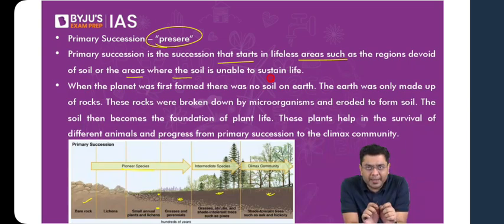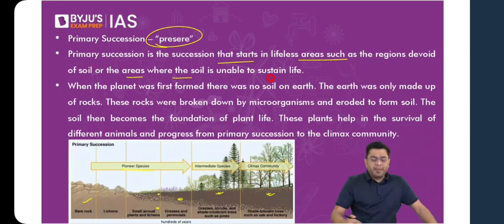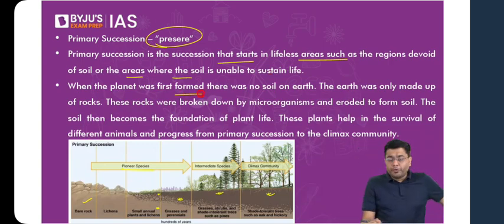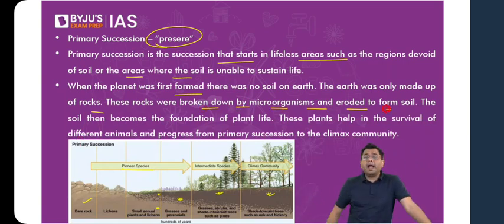So when the planet was first formed, there was no soil on Earth. It was made up of only rocks. The rocks were eventually broken down by microorganisms and other forms of weathering and eroded to form the soil. The soil then becomes the foundation of plant life, which helps in the survival of different animals and progresses from primary succession to a climax community. So this is what is referred to as pre-sere or primary succession.